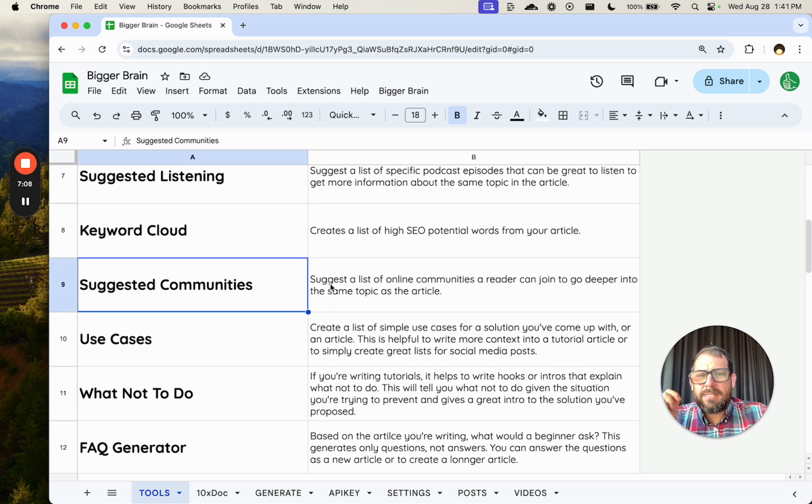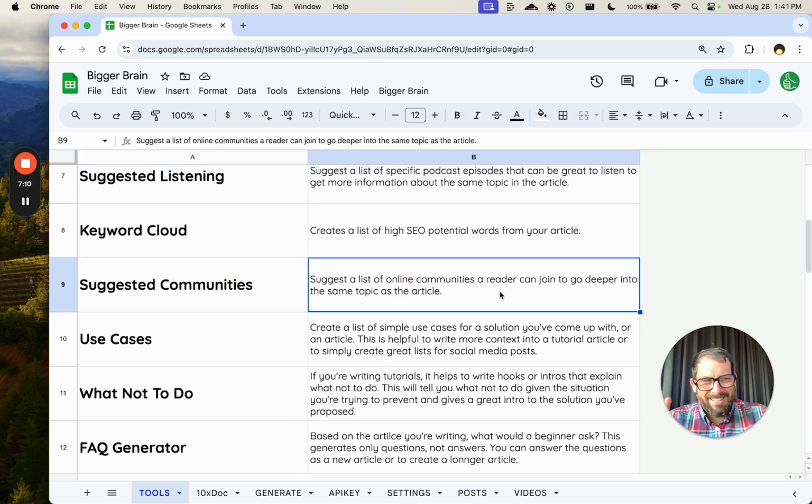Suggested communities. This is interesting because I run a community for Google Sheets, and most of the time I will reference that. I will say, hey, join our free group on Facebook. I love Google Sheets, and great. But it seems like it's an ad for that group. It seems like one and done, just go here.